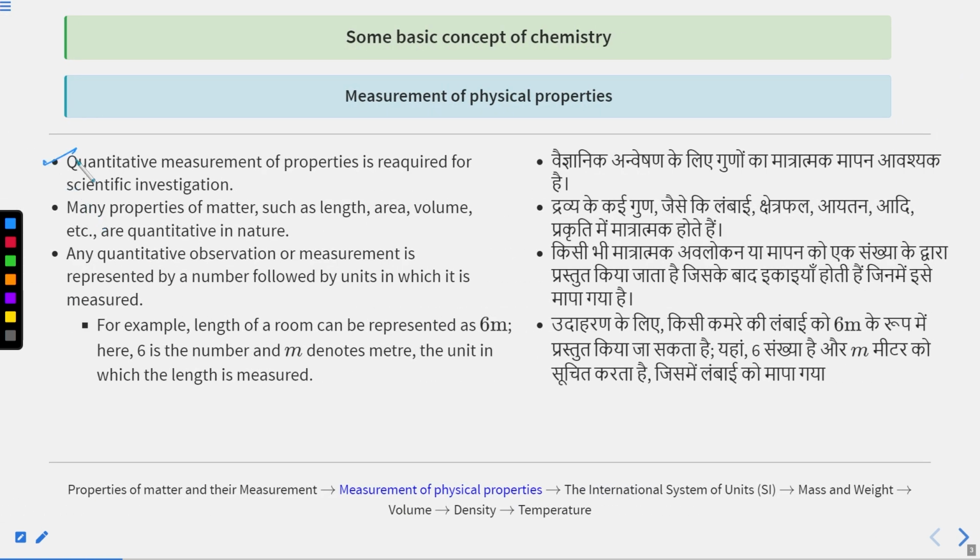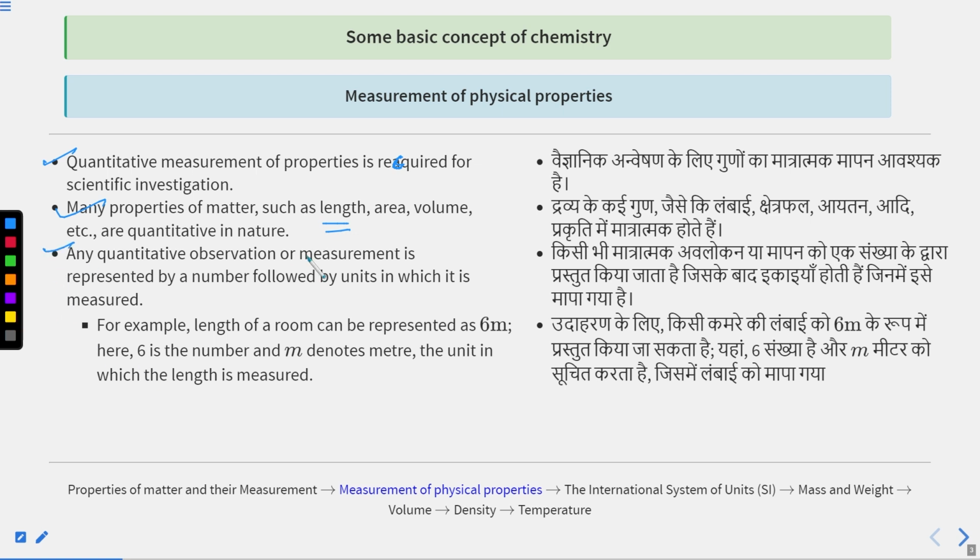The main point here is quantitative measurement. If there is any change in properties, how can we measure it quantitatively? So quantitative measurement of properties is required for scientific investigation. Many properties of matter such as length, area, volume, and mass are quantitative in nature, right? Suppose this pen has 10 gram mass, so we have to tell that this pen has 10 gram mass. This is quantitative. So these properties are quantitative in nature.